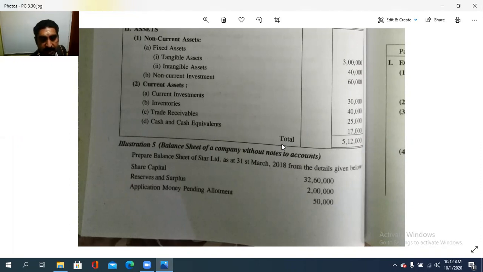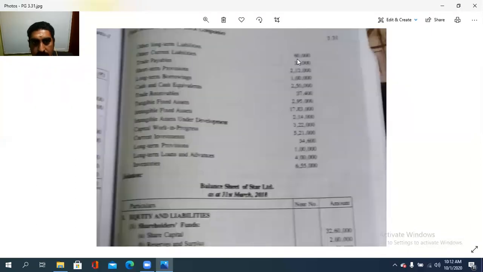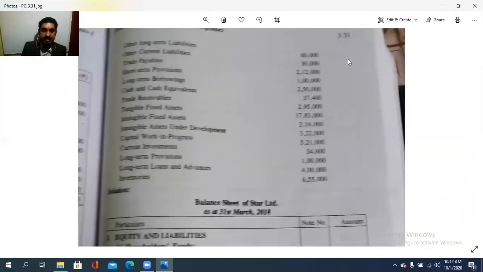The share capital is 32,60,000. Reserves and surplus, 2 lakh. Application money pending allotment, 50,000. Other long-term liability is 60,000. Other current liability is 30,000. Trade payable, 2,12,000. Short-term provision, 1 lakh. Long-term borrowing, 2,50,000. Cash and cash equivalents, 37,400.